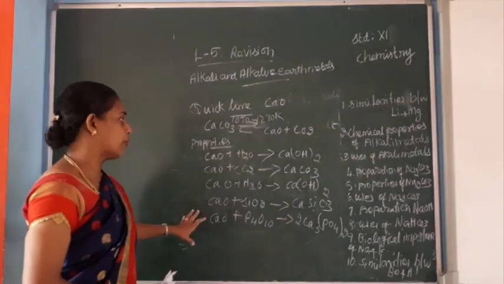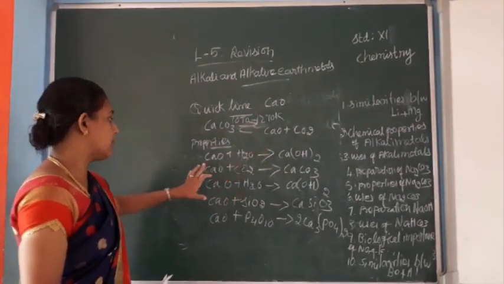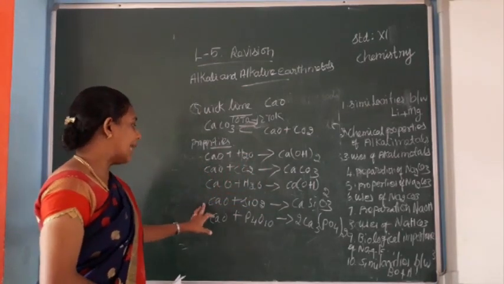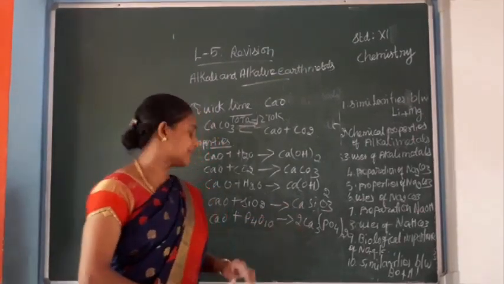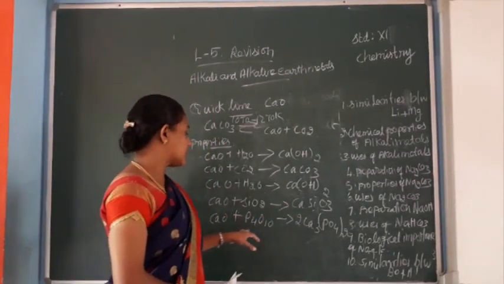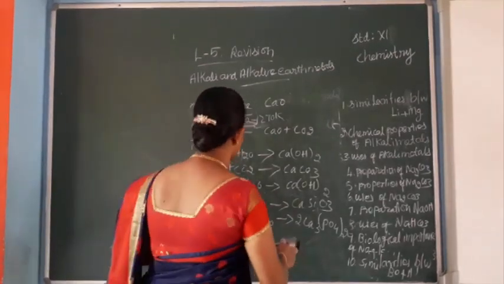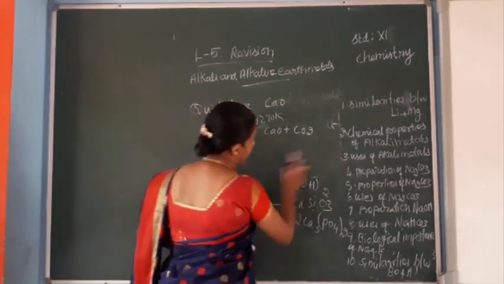These are the properties of quicklime. Calcium oxide reacts with water to form calcium hydroxide, with carbon dioxide to form calcium carbonate, with silica to give calcium silicate, and with phosphorus pentoxide to give calcium phosphate. Next, uses of quicklime.